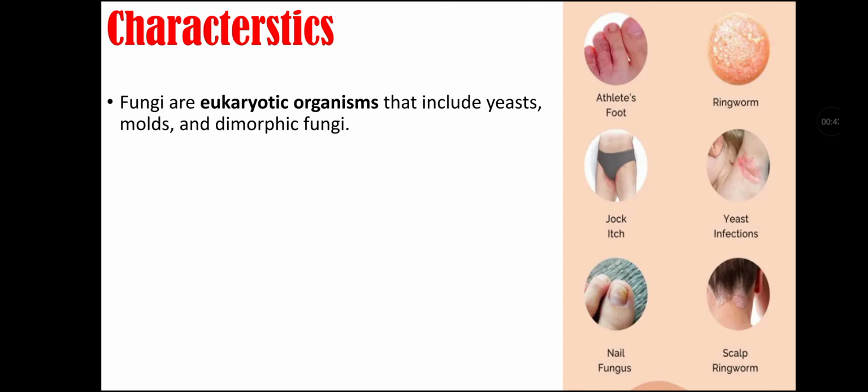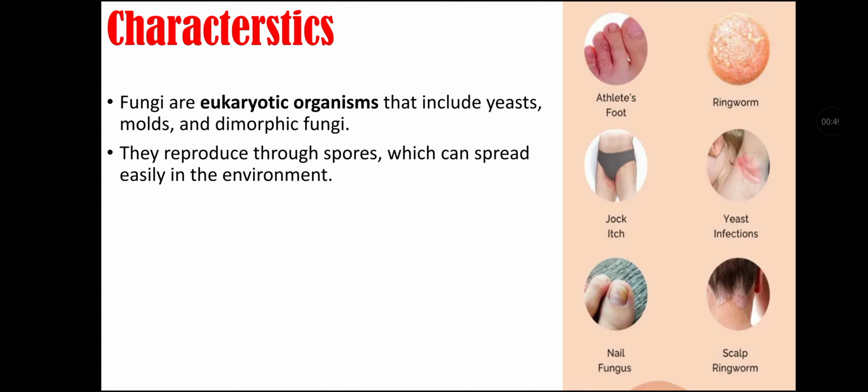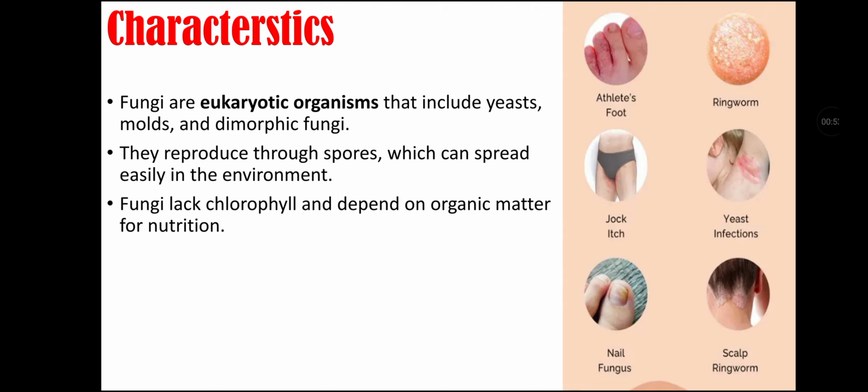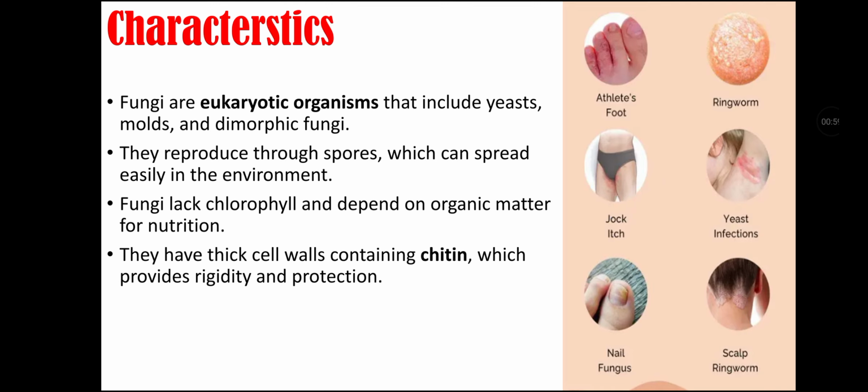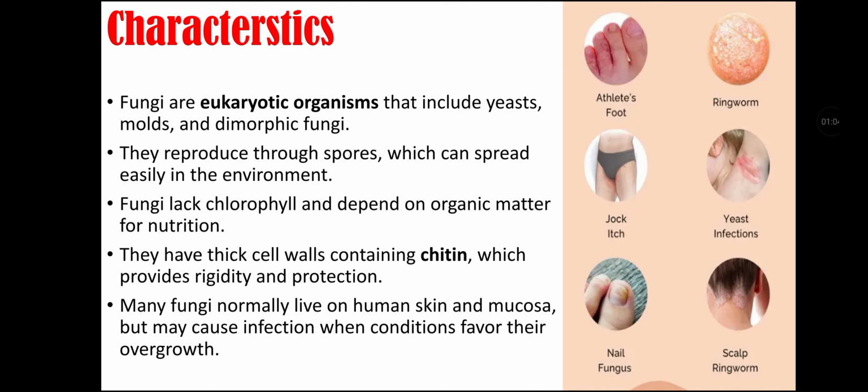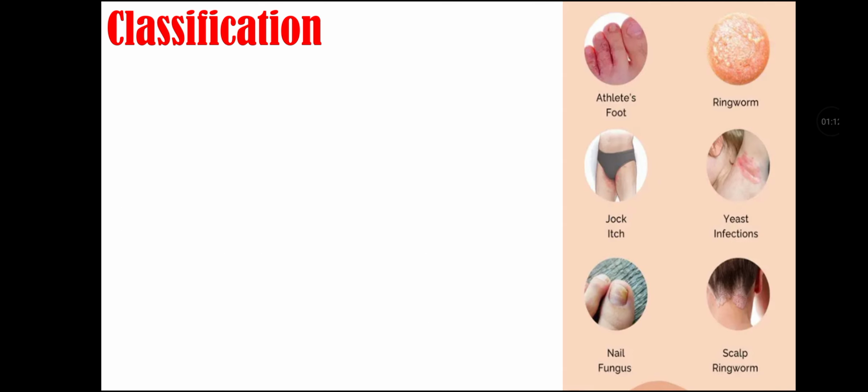Characteristics of fungal infection. Fungi are eukaryotic organisms that include yeast, mold, and dimorphic fungi. They reproduce through spores which can spread easily in the environment. Fungi lack chlorophyll and depend on organic matter for nutrition. They have a thick cell wall containing chitin which provides rigidity and protection. Many fungi normally live on human skin and mucosa but may cause infection when conditions favor their overgrowth.